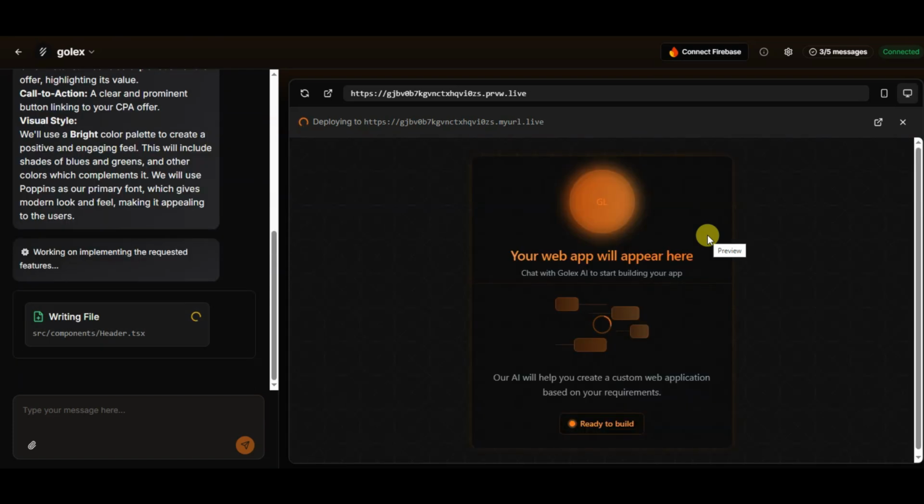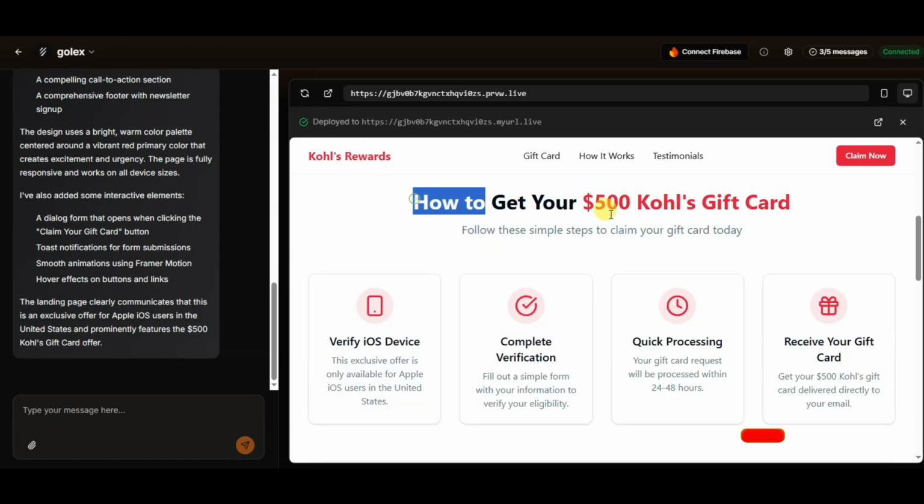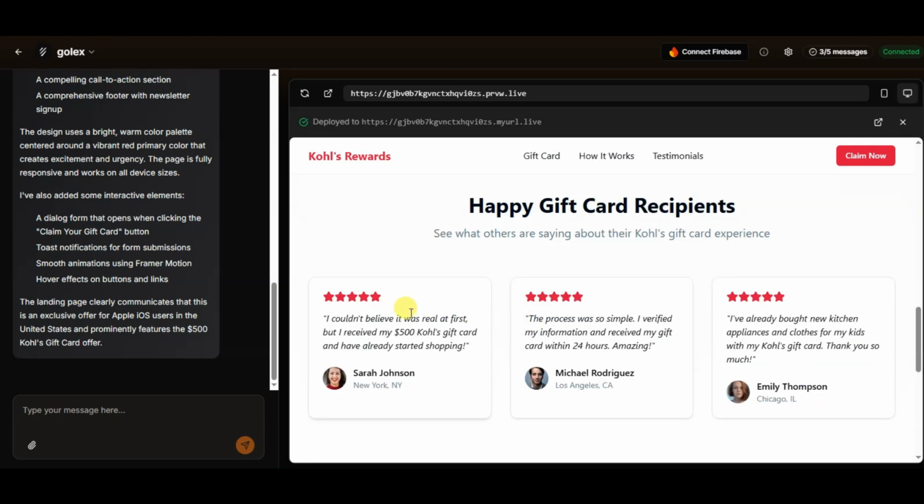This platform will generate an attractive landing page within 5 minutes. You do not need to do anything. Yeah, here we go. As you can see, this platform has generated an attractive landing page. Here you can see how it works: verify iOS device, complete verification, quick processing, receive your gift card. Here you can see this platform has added testimonials.